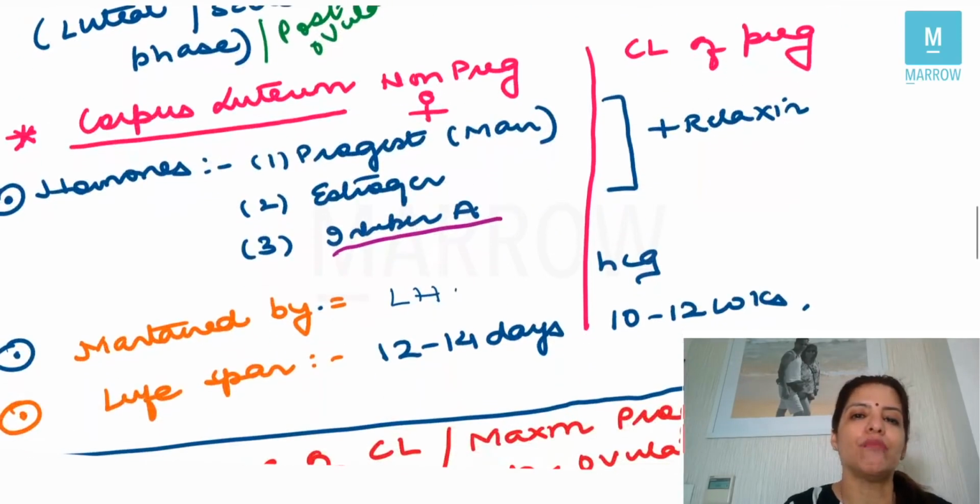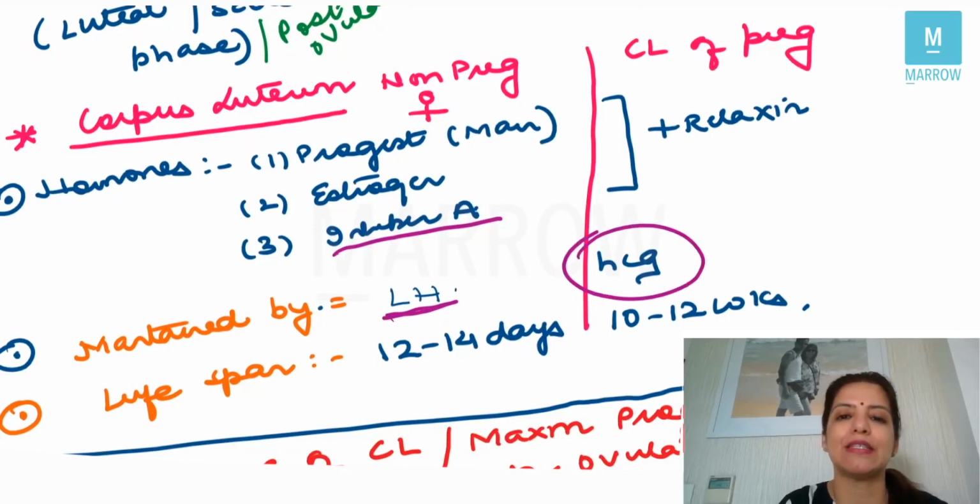Now, corpus luteum in a non-pregnant female is maintained by the hormone LH, whereas corpus luteum in pregnancy is maintained by the hormone HCG. That is why we say that LH and HCG are functionally the same hormones. The lifespan of corpus luteum in a non-pregnant female is 12 to 14 days, whereas in pregnancy, the lifespan of corpus luteum is 10 to 12 weeks, right?